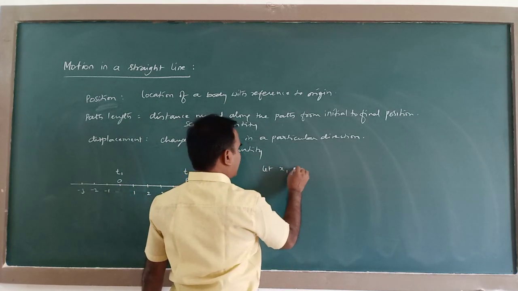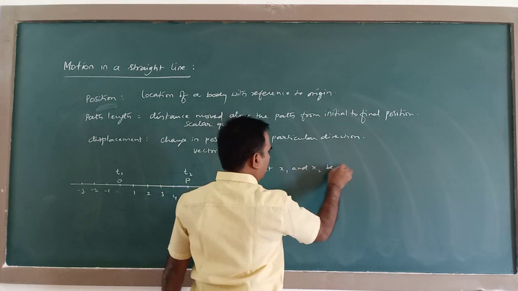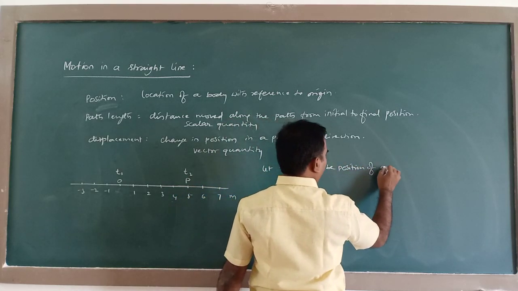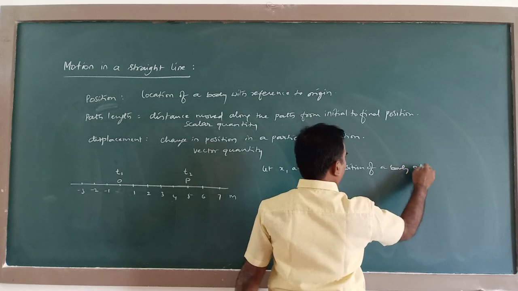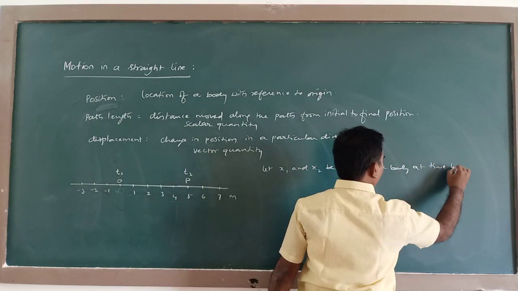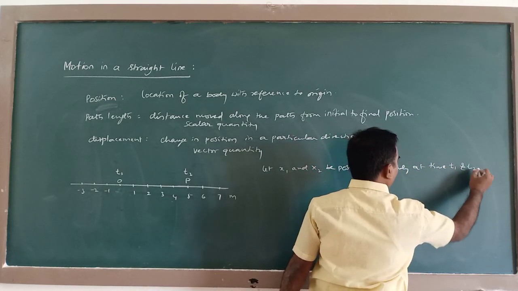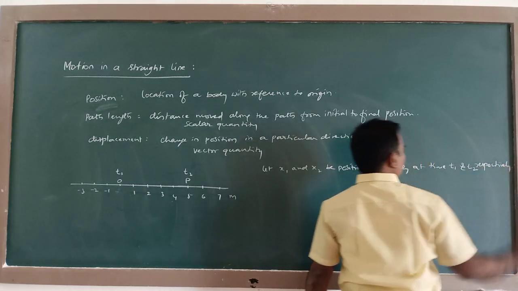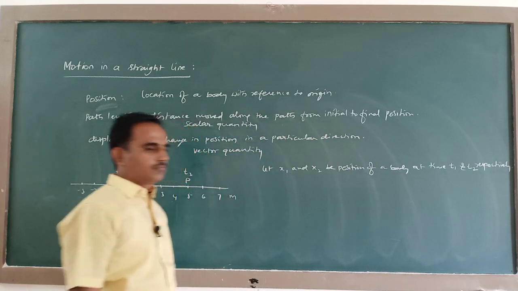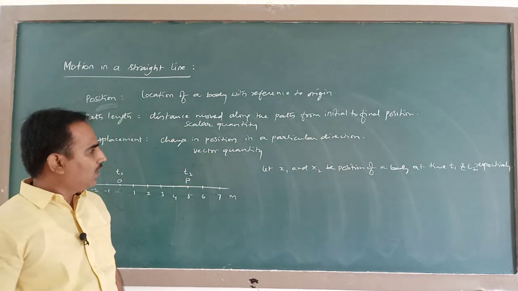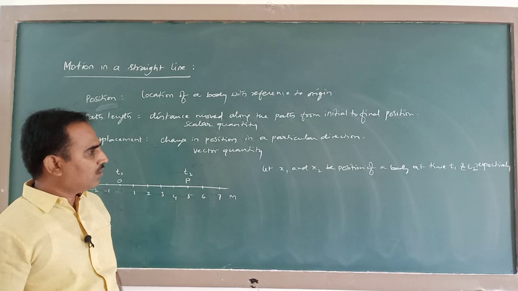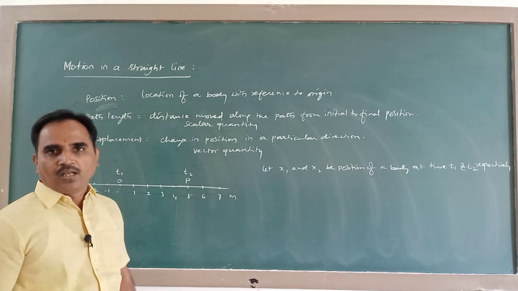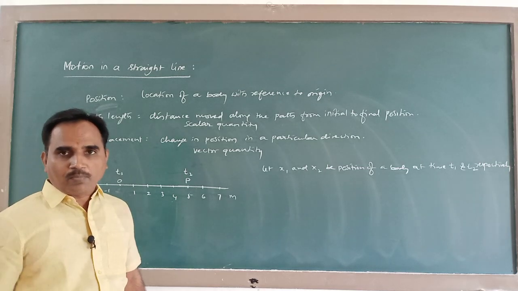Let x1 and x2 be the positions of a body at times t1 and t2 respectively. Then what is the distance travelled by the body?